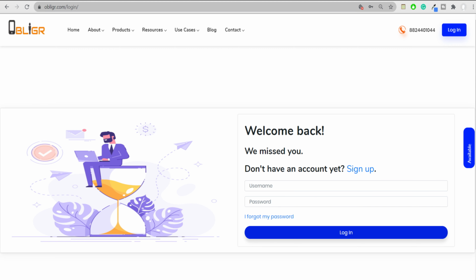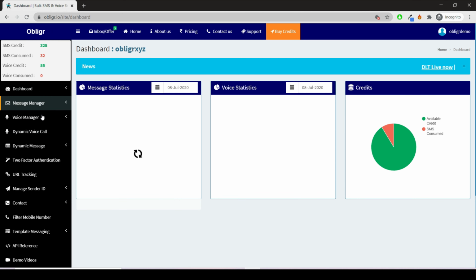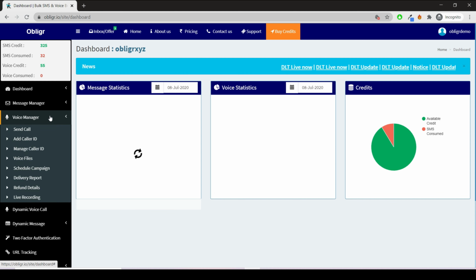Log in to your account on Obligr. After login, click on Voice Manager on the left-hand menu option. Now, click on Add Caller ID option.